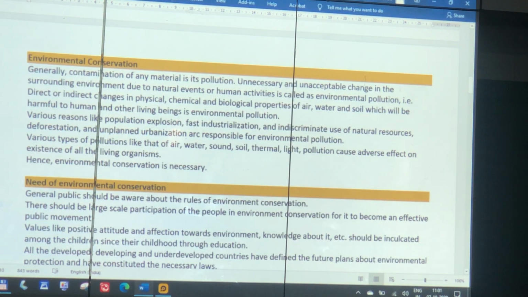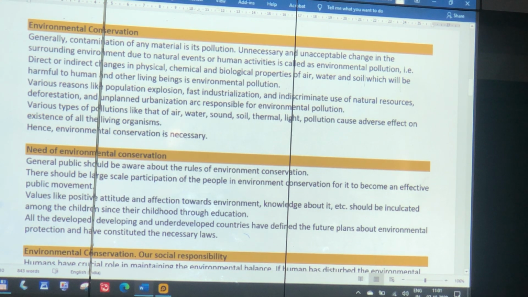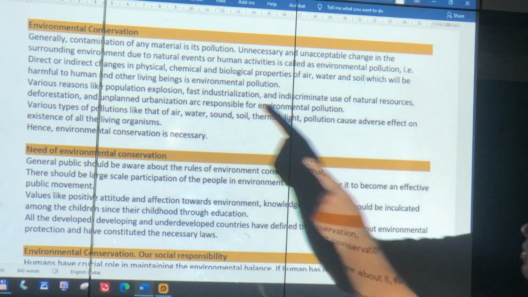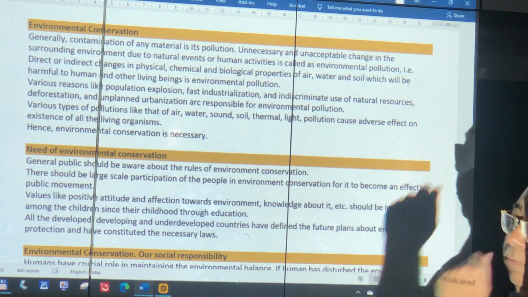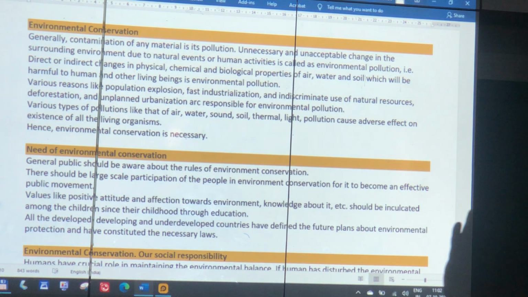Environmental conservation, very important. Now, when we pollute, we contaminate, something unnecessary, that was not required, unacceptable, not good for me. Change in the environment, either by nature like a volcano spewing out, or by human activity, like burning, an oil refinery, this is all environmental pollution. Direct or indirect changes in physical, chemical and biological properties of air, water and soil, which will harm living beings, is environmental pollution. Now there are various reasons, my friends, responsible for it.